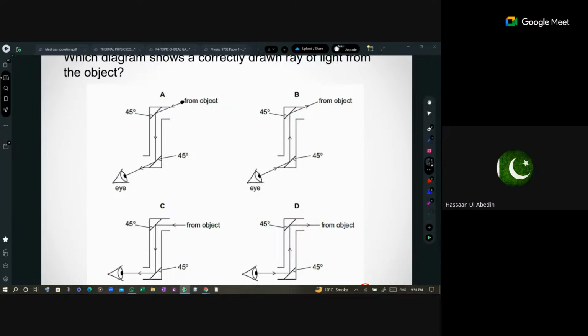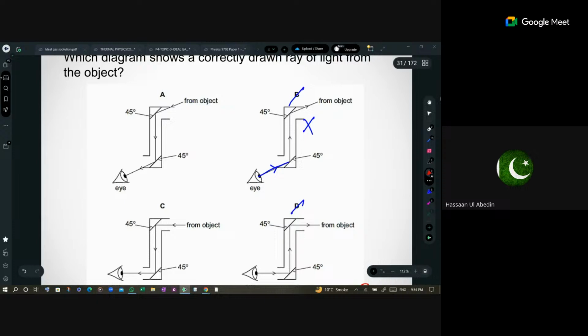C. Okay, C. Ariba, what do you think? I'm honestly confused, so I need a bit more time to think. Okay, don't worry. Just see whether angle of incidence and angle of reflection are following the law or not. That's it. This is not possible because light does not emerge out from our eyes. So this would be gone, this would be gone. So your confusion has been released or terminated by 50%.